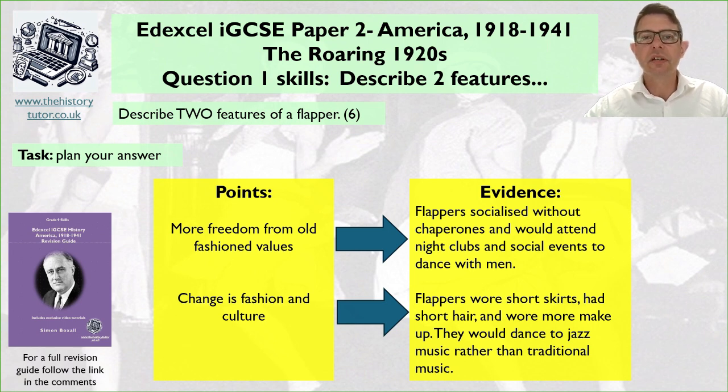So flappers socialised without chaperones and would attend nightclubs and social events, go to dances, and we listed some of those dances and some of those ideas in the quiz. Also, flappers represent a change in fashion and culture. Flappers wore short skirts, had short hair, wore makeup. They went to dance clubs and jazz halls. They did very different things in terms of fashion and culture.